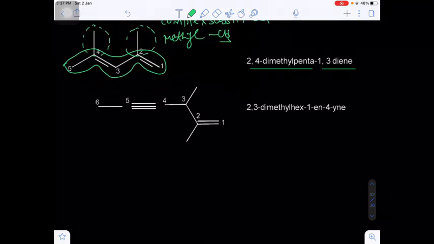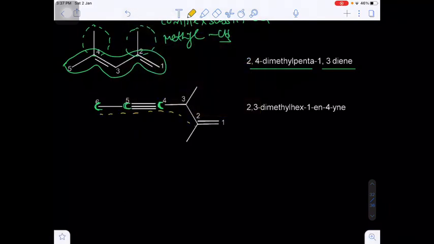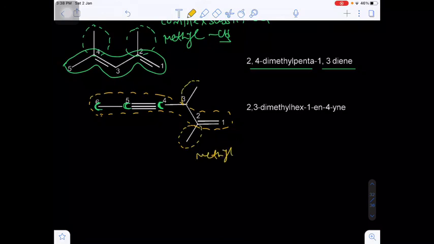Okay, and last one more example here we have. This is carbon, triple bond, carbon. Okay, so this is the carbon CH3. Now whenever we are taking the numbering, we have to consider the longest chain including the unsaturation, that is the multiple bonds. So this should be the longest continuous carbon chain, which is considered as the parent chain or principal chain. Okay, now on the second carbon there is one substitution, known as methyl, as well as on the third carbon there is also one substitution, which is also methyl. So that's why 2,3-dimethyl.